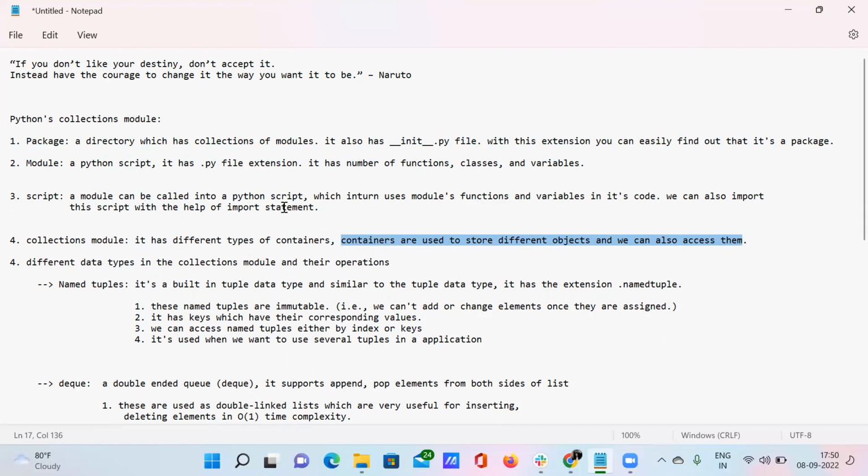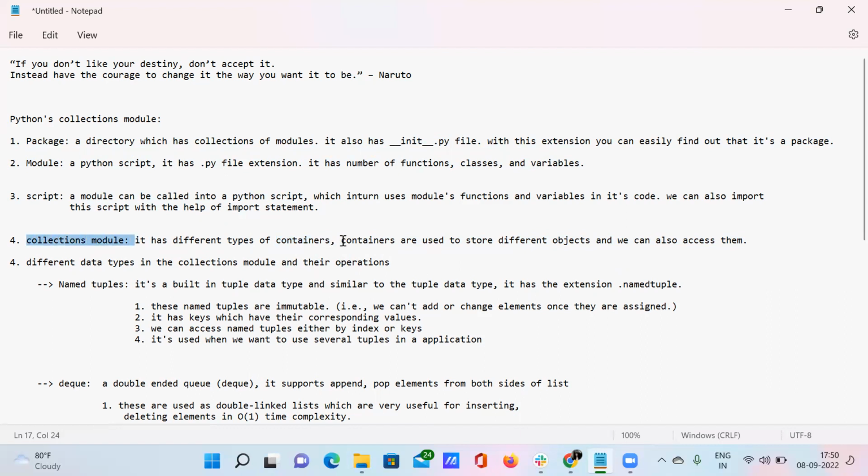And a group of different containers is nothing but the collections module. See here, the name itself explains collection. What is meant by collection? A collection is a group of individual items, right? So when we have individual containers and we collect different types of containers into a group, it ultimately becomes the collections module.